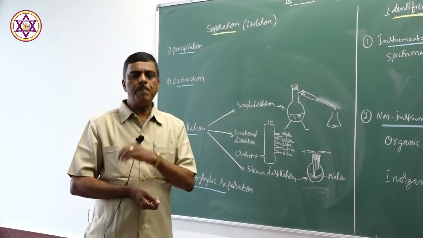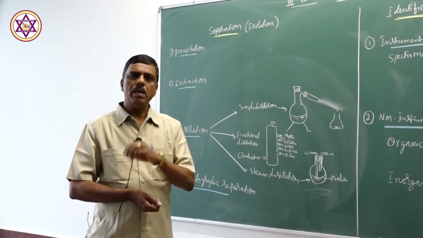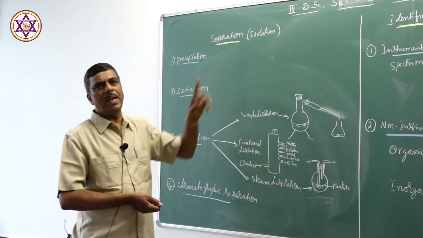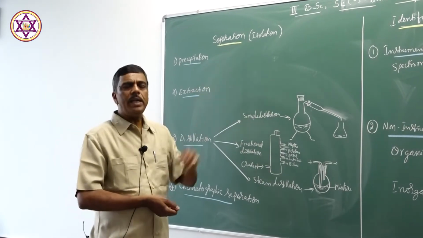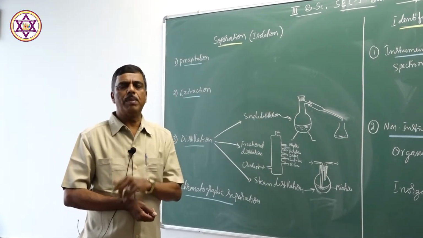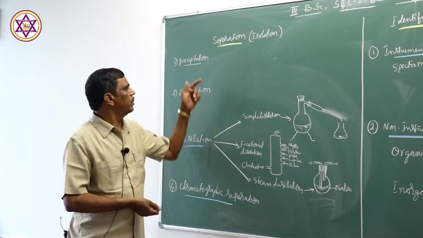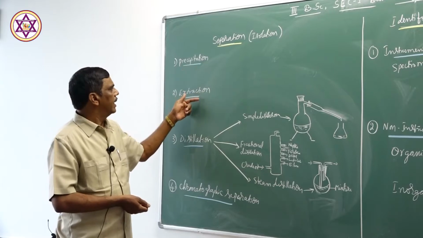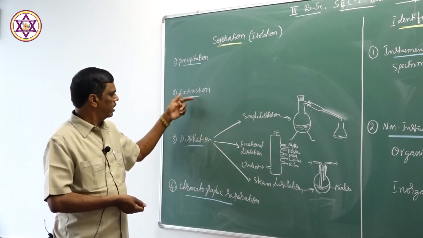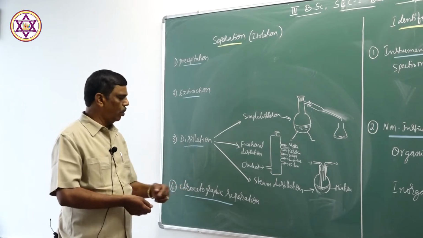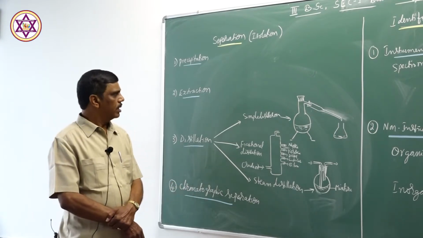So that sample, that required substance, is isolated from the bulk. To isolate this substance from the bulk, there are several methods. One is precipitation, second one is extraction, next one is distillation, and fourth one is chromatographic separation.